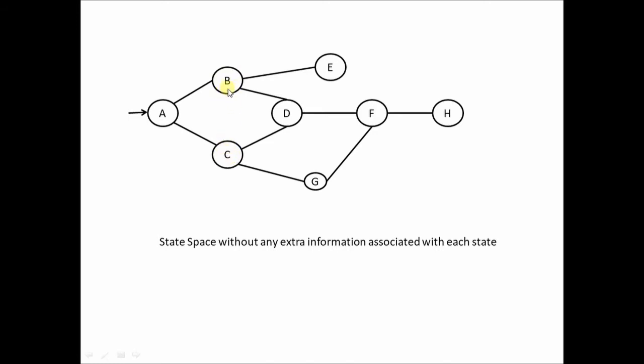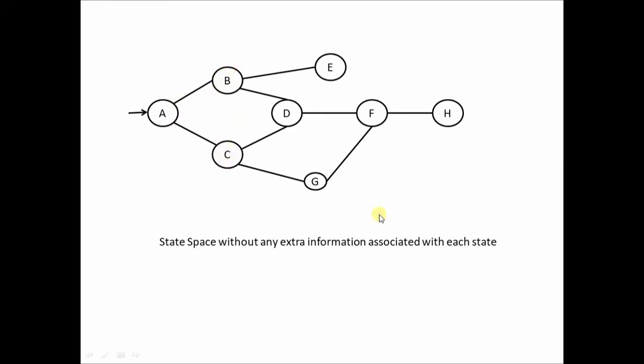Since this information is not there, we end up randomly choosing any one of the children, because this is a blind search. Because it is a blind state space, or uninformed search strategy, from A we may end up choosing B or C. Since there is no goodness value associated with any of these states, we cannot say that one child is preferred over the other.